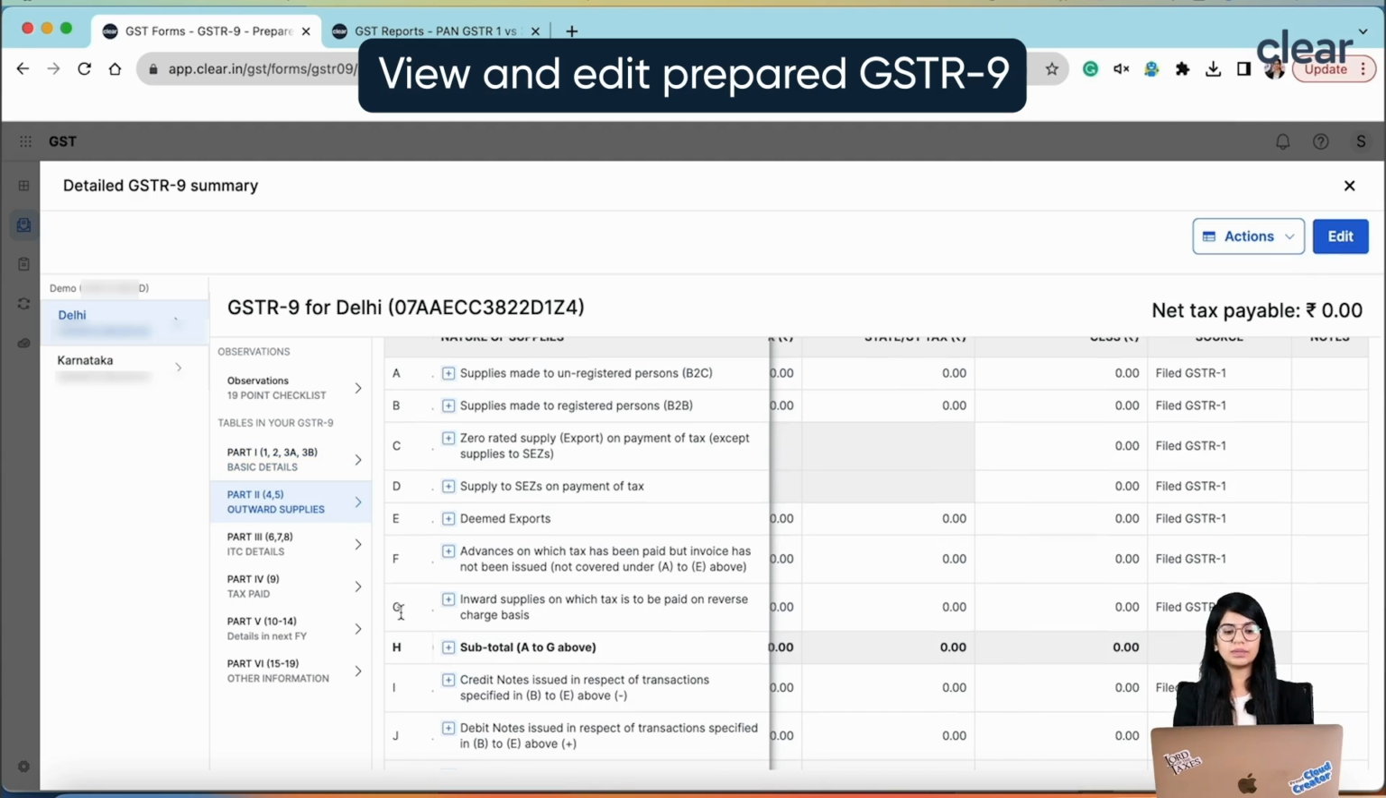Similarly, when it comes to table number 4G, and we know it's an inward supplies which is liable to reverse charge, this cannot be filled basis GSTR-1. So we show that this has been filled basis file GSTR-3B.